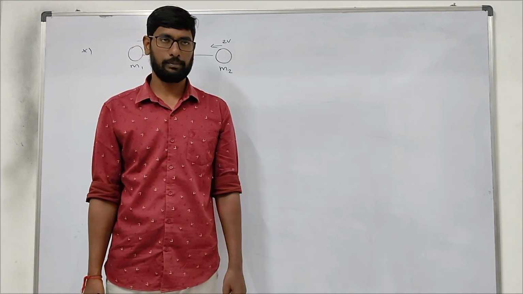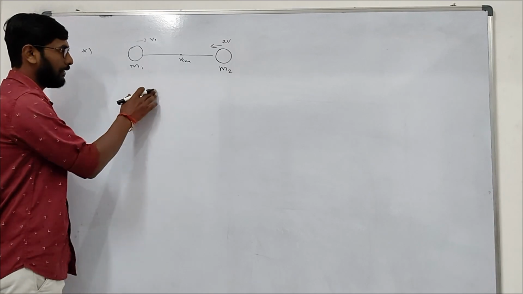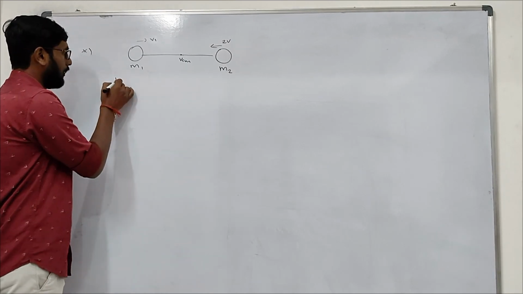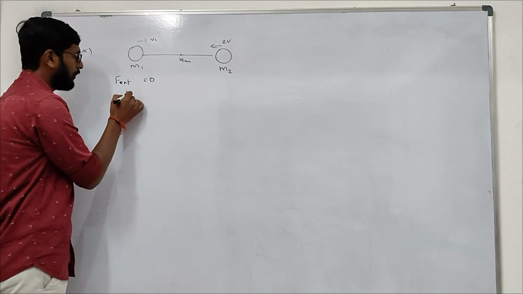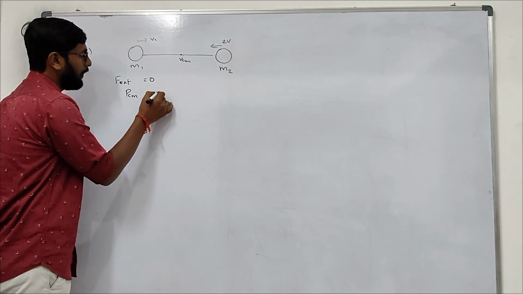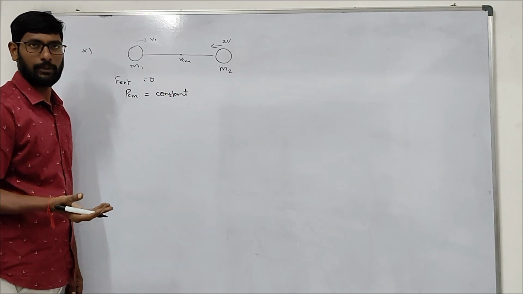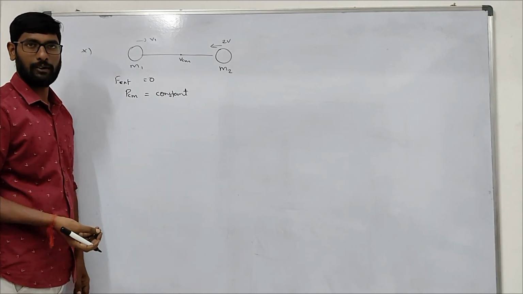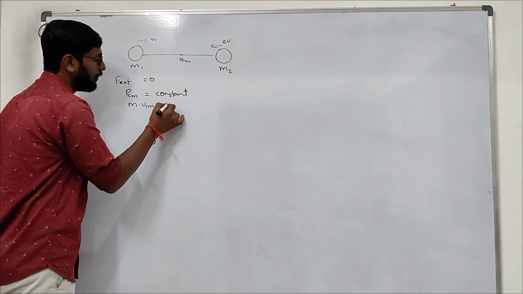Do you understand the point? Due to the internal force, there is no external force. F external equals 0. That means momentum of center of mass will be constant. When momentum of center of mass is constant, it means M into VCM is constant.